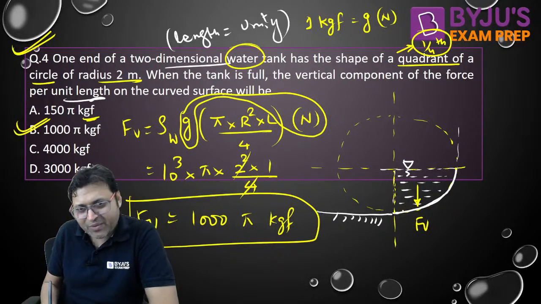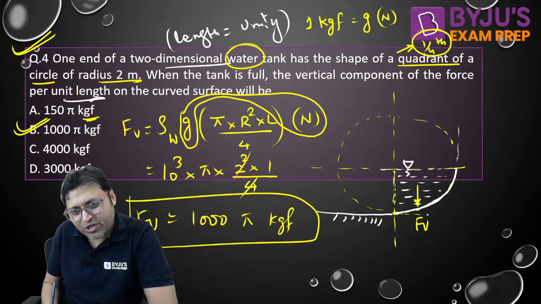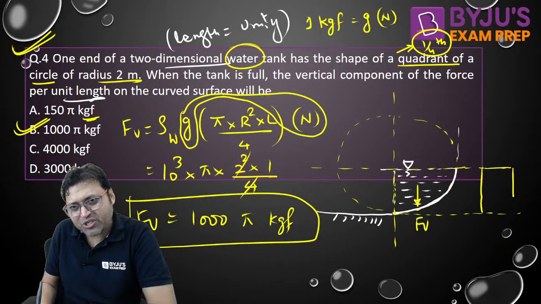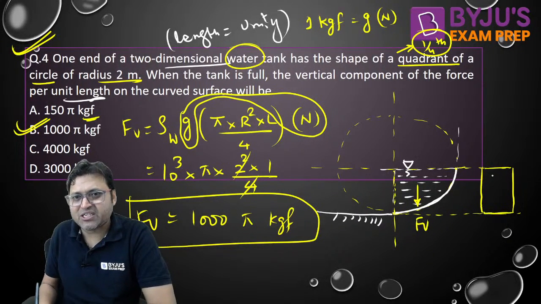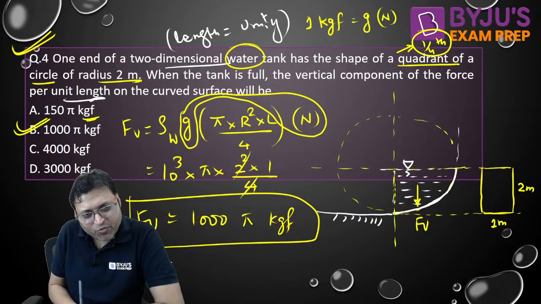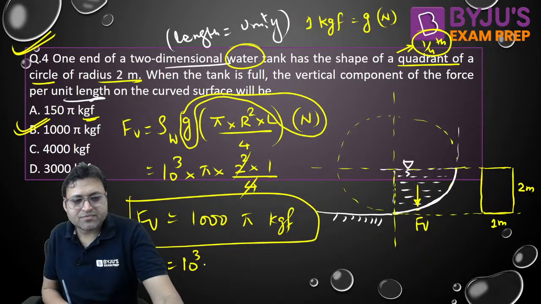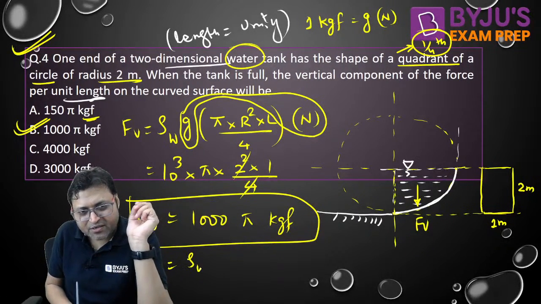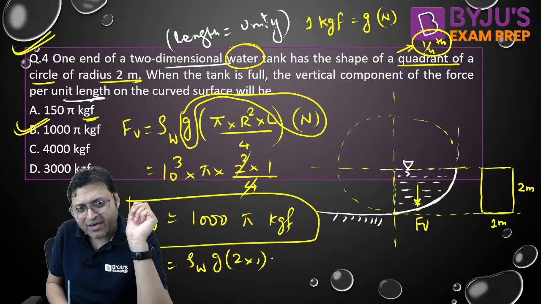If I ask you what will be the horizontal force, for horizontal force, extend the edges and take the vertical projection. If you take the vertical projection of this, then the vertical projection will be a rectangle of dimension 2 meter by 1 meter. So Fh will be equal to rho G, rho of water into G into area of the vertical projection, 2 into 1 into x bar.